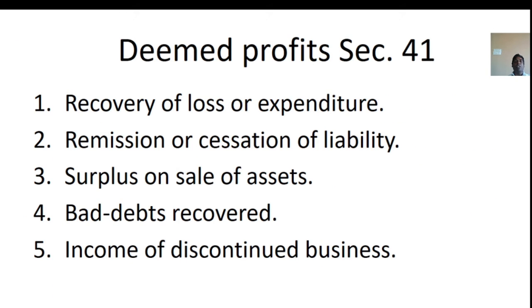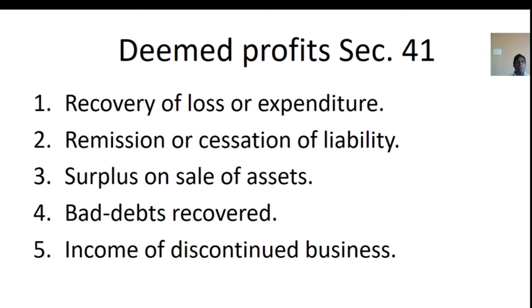Deemed profit, section 41. The following receipts are deemed to be income of the business or profession and are taxable. Recovery of loss or expenditure: the amount received in respect of loss or expenditure allowed as deduction in earlier years is deemed to be profit of the previous year during which it is received by the assessee, whether such business or profession is in existence or not. Then remission or cessation of liability: the amount of liability which was allowed as deduction in earlier years, if ceased, is deemed to be profit in the previous year during which it is waived by the creditors.